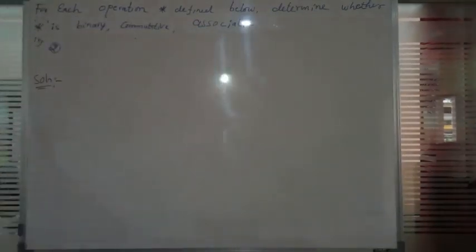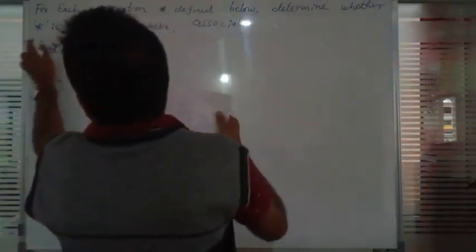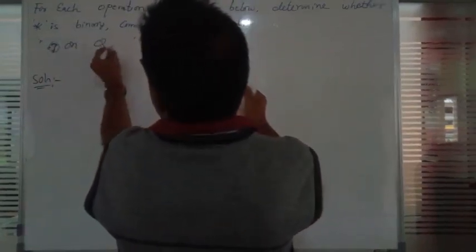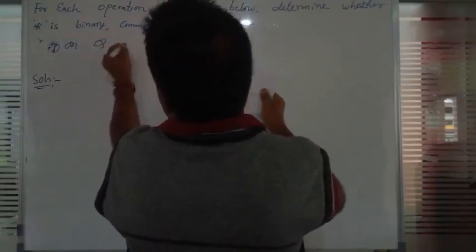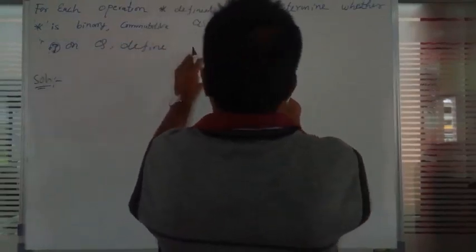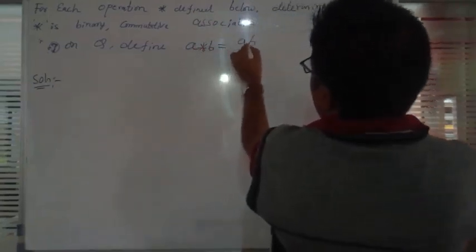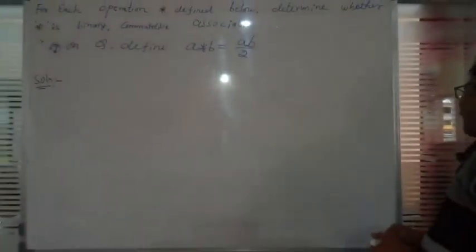Next problem: on Q, this is the third one. On Q define a star b is equal to ab by 2. This is also a question. You have to check whether it satisfies binary operation, commutative and associative property. Just have to check that.